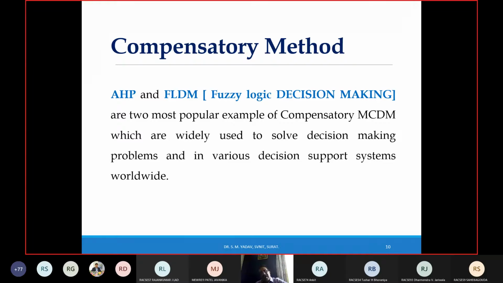So as far as the decision making techniques are concerned, AHP and FLDM. AHP means analytical hierarchy process, and FLDM means fuzzy logic decision making. These are the two most popular examples of compensatory MCDM techniques, which are widely used to solve decision making problems in various decision support systems worldwide, right?